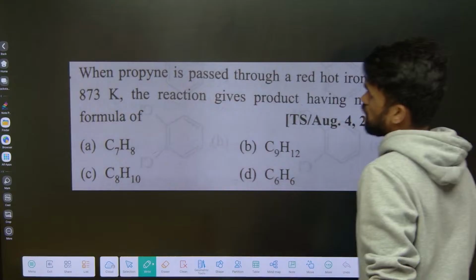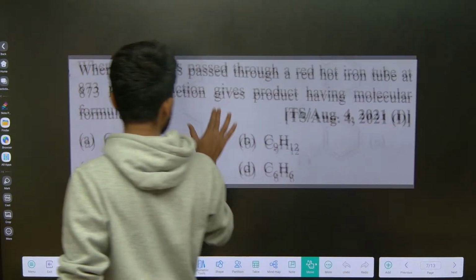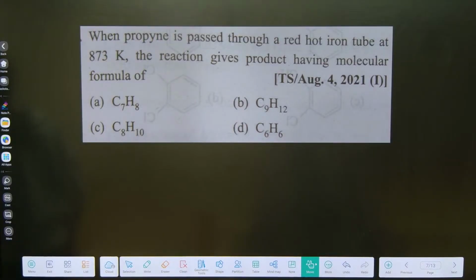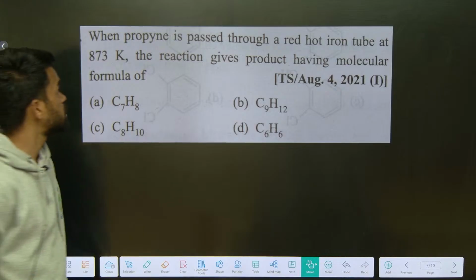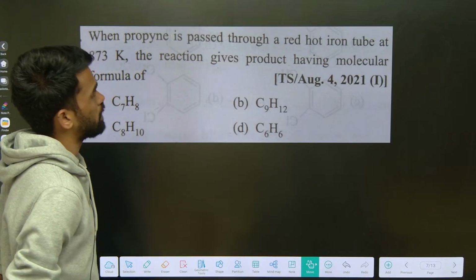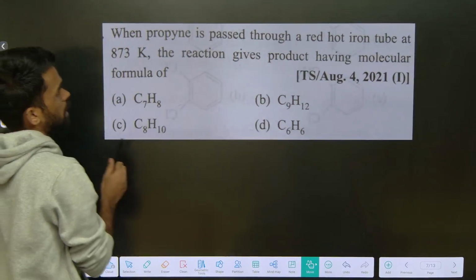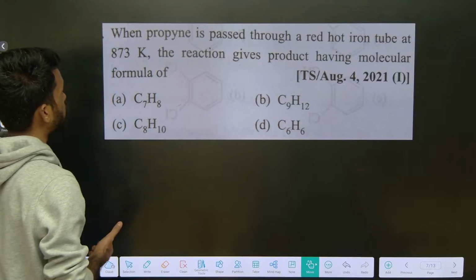Next. Look at this. In yesterday's discussion we studied alkynes. So based on alkynes, now you need to prepare a benzene ring, an aromatic ring. How can you prepare this? Very easy. Look at what they are saying: when propyne is passed through a red hot iron tube at 873 Kelvin, the reaction gives a product having a molecular formula.